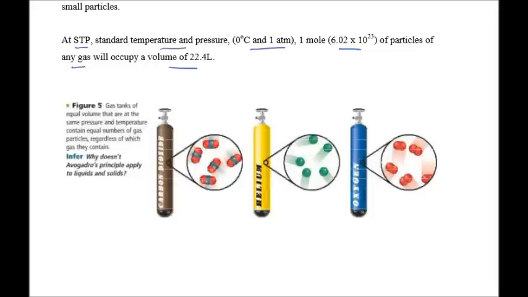So here we have 3 tanks. The first tank has carbon dioxide. The second tank has helium. And the third tank has oxygen. They each have, in this example, 5 molecules. So at equal temperature and pressure, the same volumes will have the same number of particles.